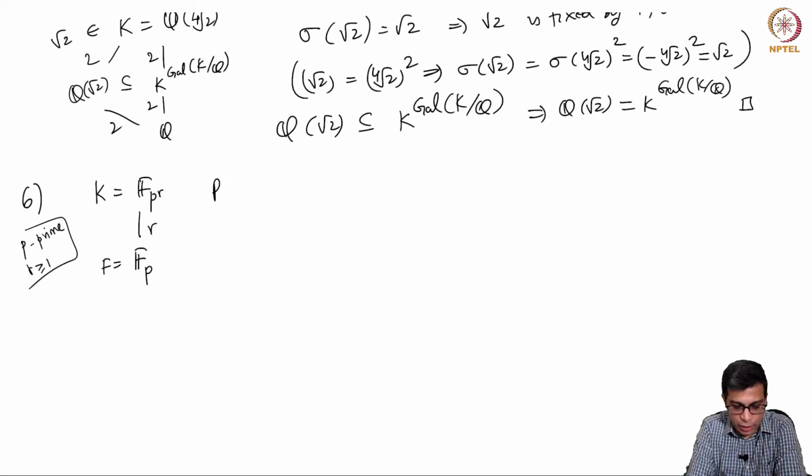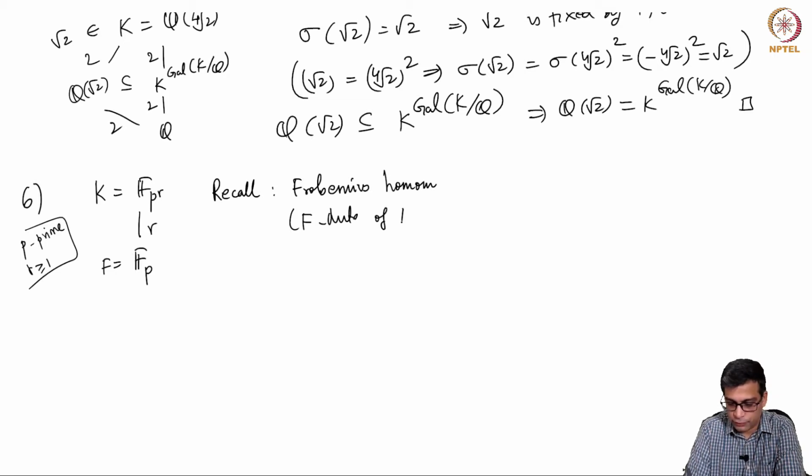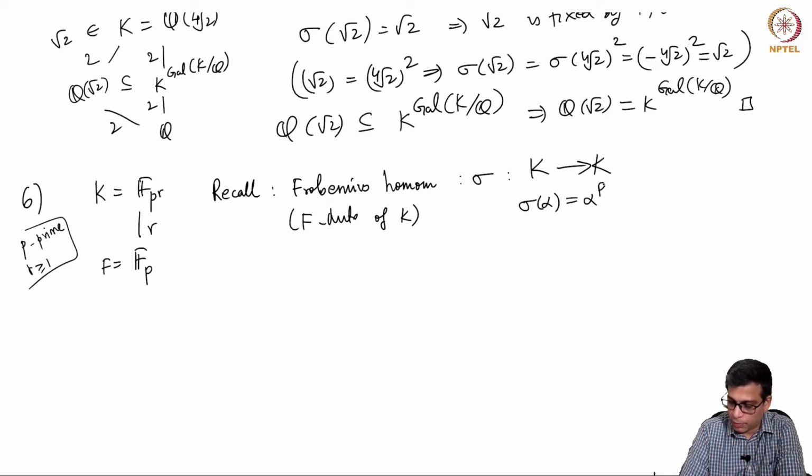We recalled earlier the Frobenius homomorphism that we defined. This is in fact an F-automorphism of K. Namely, this is K to K, sends alpha to alpha^p. For every alpha you send it to its pth power.